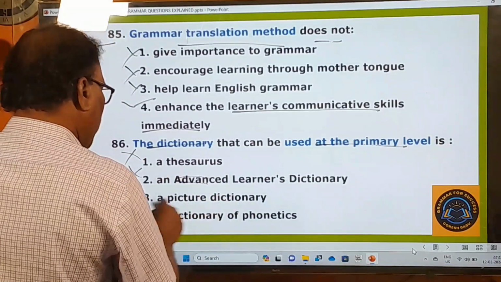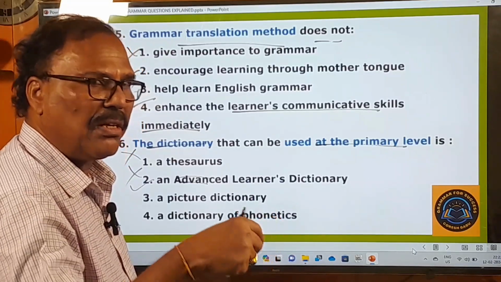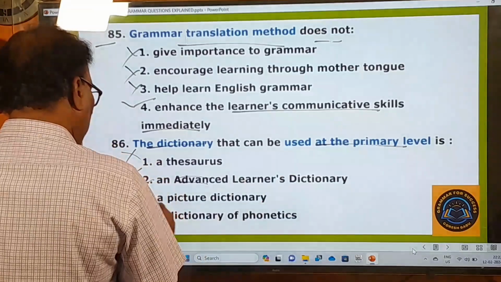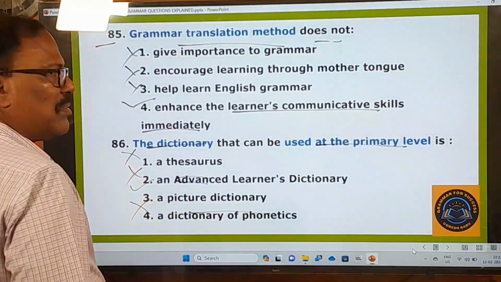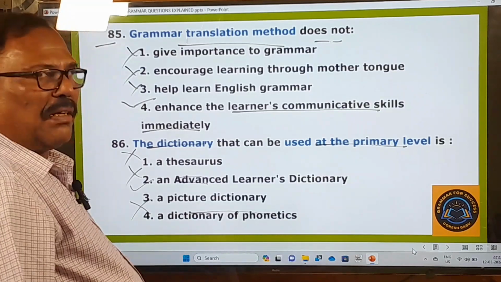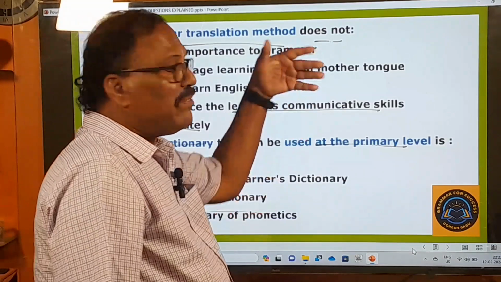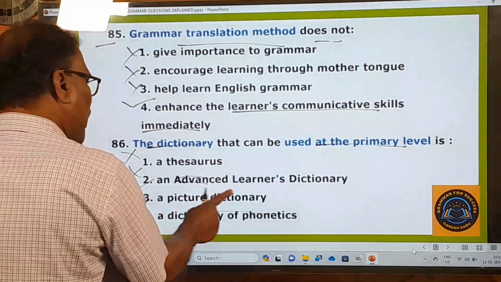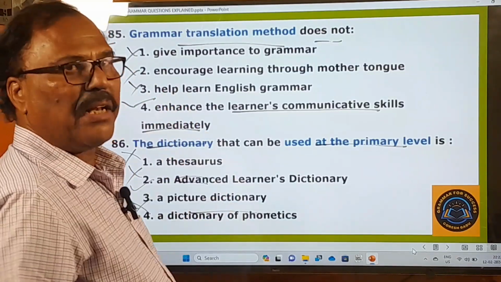Okay, a picture dictionary. This is very important. There must be some pictures. And the dictionary must be a pictorial dictionary. Okay, a picture dictionary or pictorial dictionary. This is very important. And a dictionary of phonetics. No, a phonetic dictionary is not useful for them at that lower level or primary level. So here the picture dictionary is only useful for the students at their primary level.